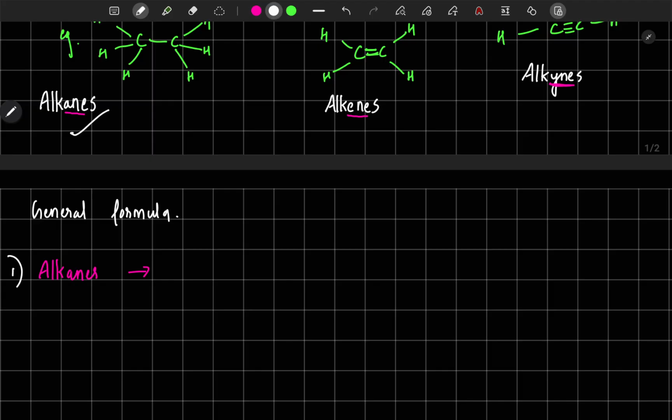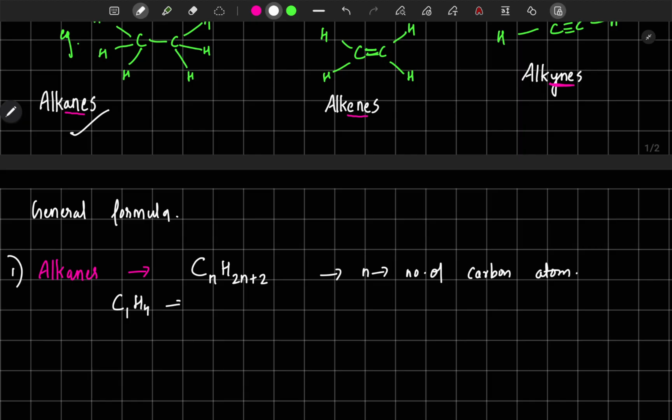So the general formula of alkanes is CnH2n+2. This n means the number of carbon atoms. That simply means if you put 1 for this n, we will get C1 H2 into 1, which is 2 itself. 2 plus 2 is 4, so H4.